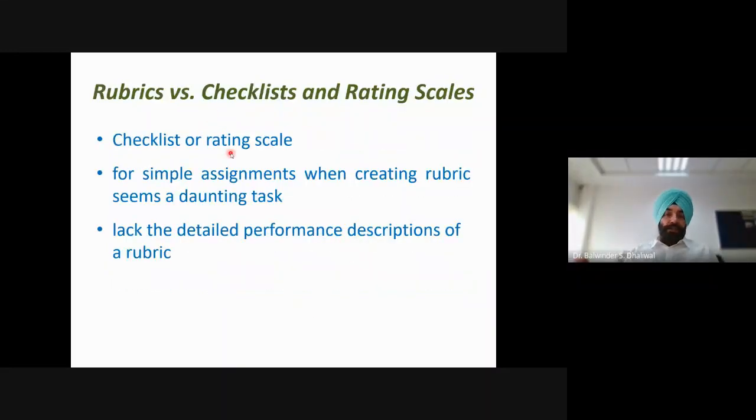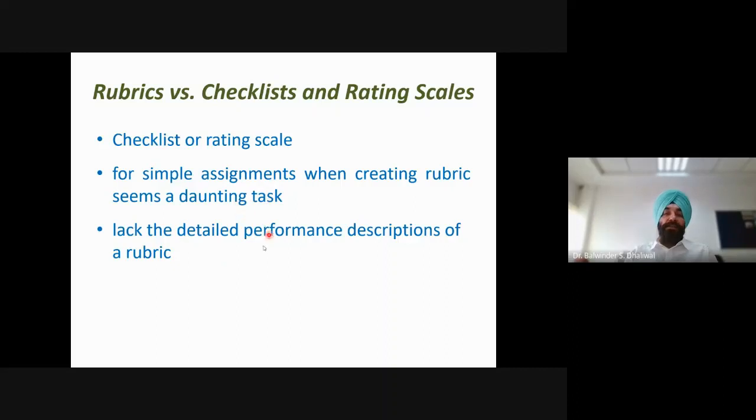Now there are certain other tools which are somewhat similar to rubrics. Two popular tools which are also used for evaluation include checklists as well as rating scales. Checklists and rating scales are similar to rubrics, we can say cousins of the rubric. We can use these for simple assignments when creating a rubric seems a daunting task.